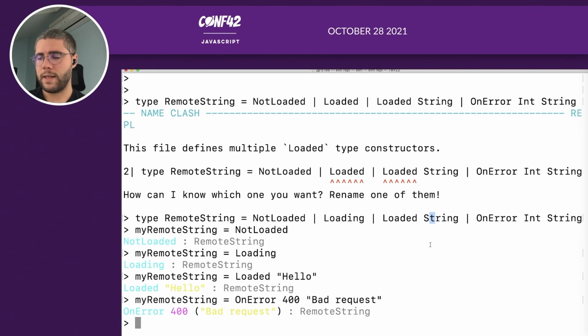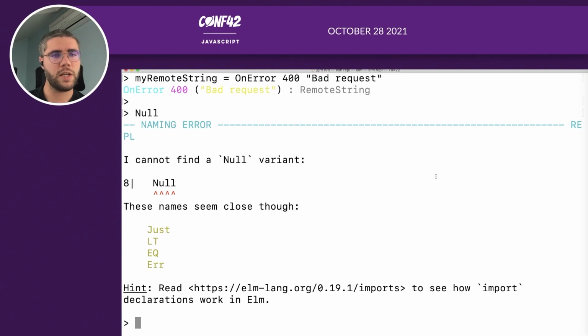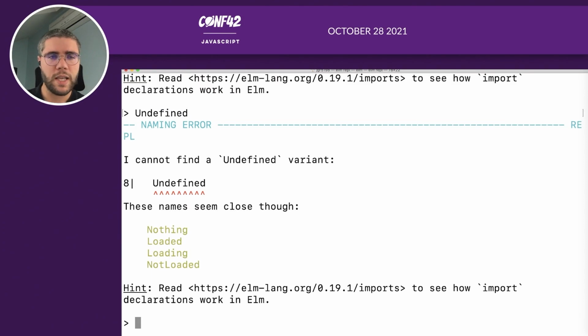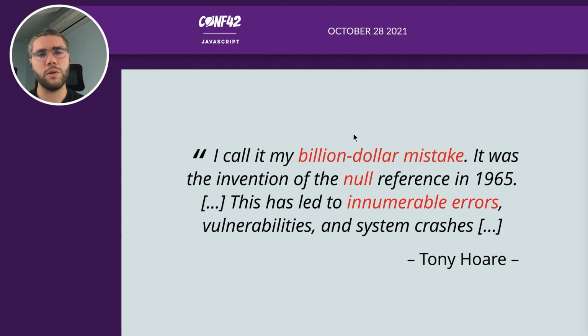Okay. Do we have null? We don't have null inside the language, maybe undefined. No. In Elm, we have something that is called nothing. So pretty nice, they've just renamed it. In fact, if you have a look at the null reference on Google, you can maybe find this quote from Tony Hoare.